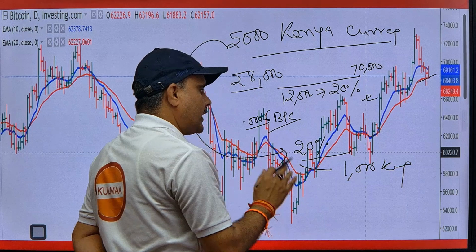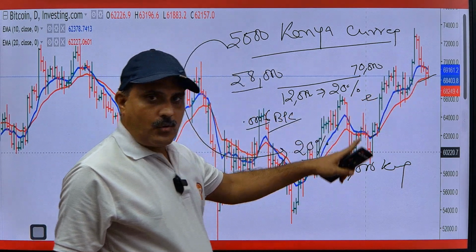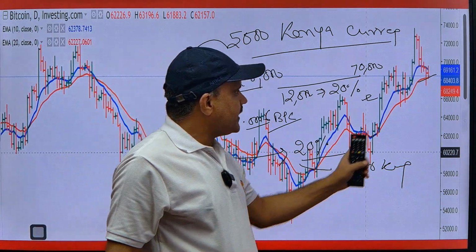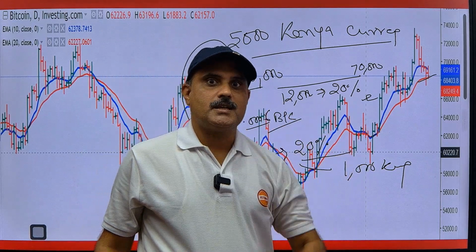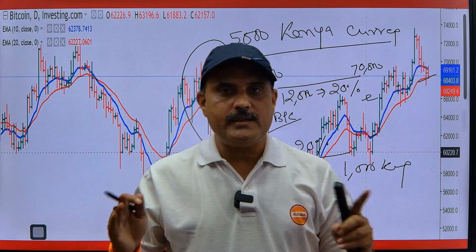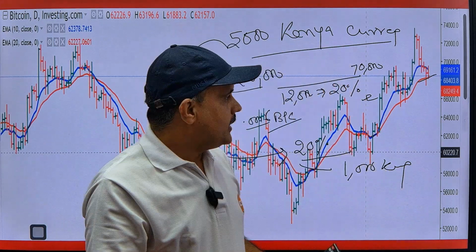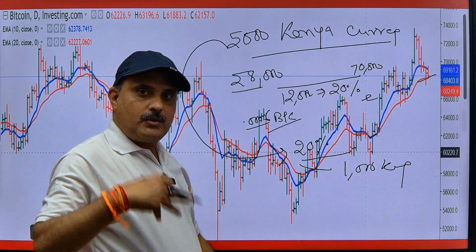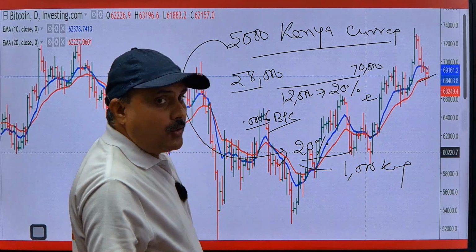Right? So what you have done? You have just purchased here, just sold here, not done anything more. You just invested 5,000 and in that span of 2 months, you have earned 1,000 by just sitting at home. There is no extra work. You just sit at home, you just buy it and you just sell it, and after 2 months, 1,000 Kenya currency will come into your bank account. So this is the beauty of this online trading.